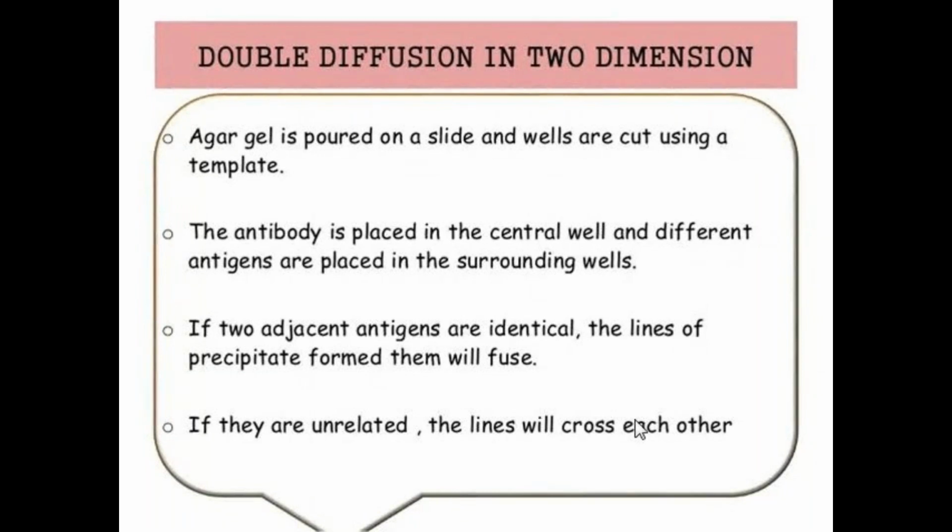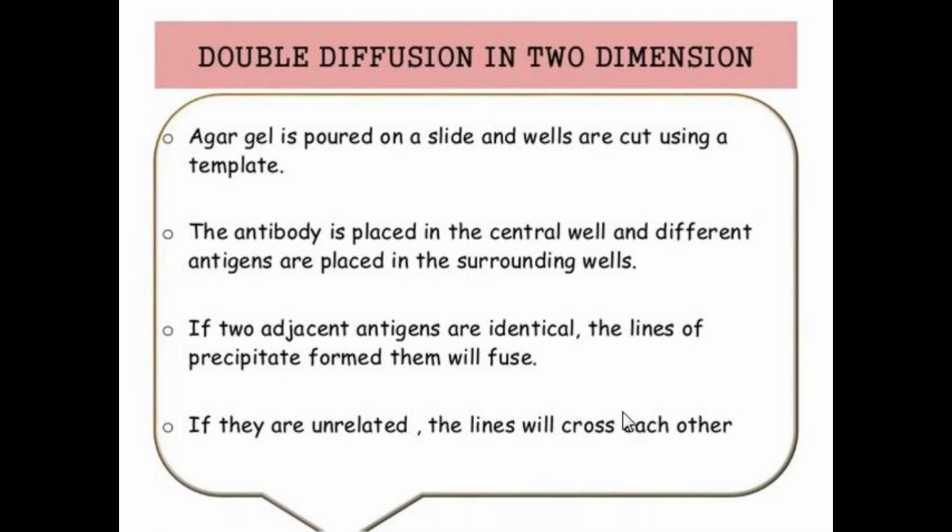That is double diffusion here: antibody in the central well, antigen in the surrounding wells. If two adjacent antigens are identical, they share the antigenic determinants and combine with the antibody, which results in the formation of precipitate. If they are unrelated, the lines will cross each other.